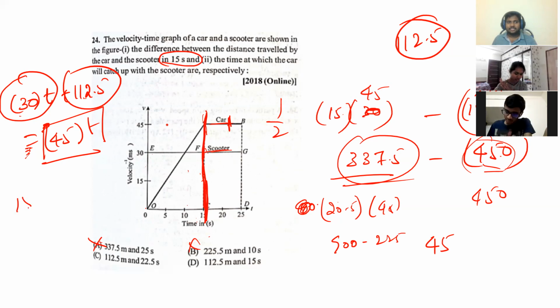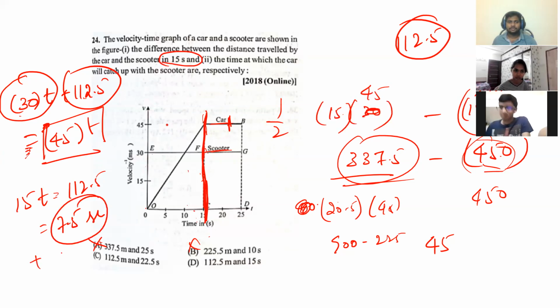So 15t is equal to 112.5. 112.5 by 15 is 7.5. So 15 seconds plus 7.5 is 22.5 seconds.